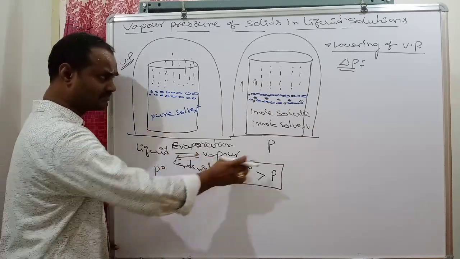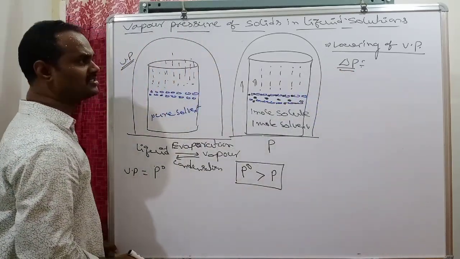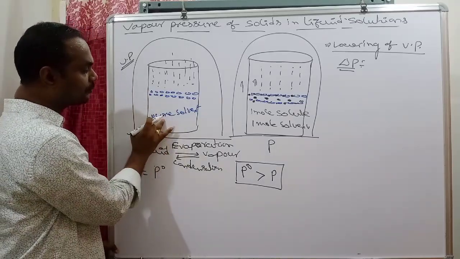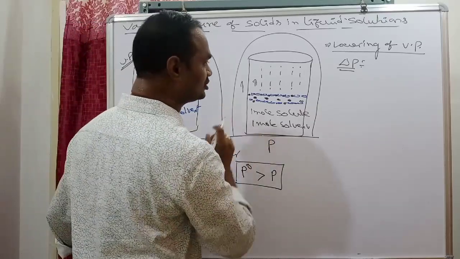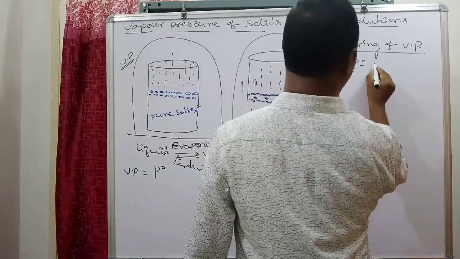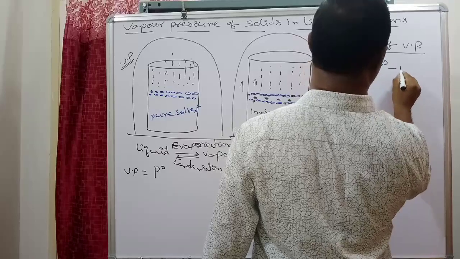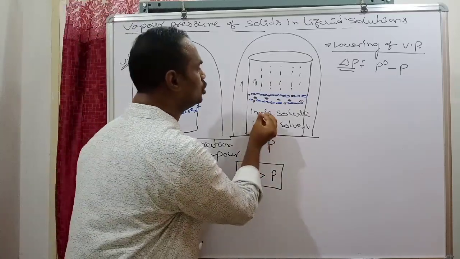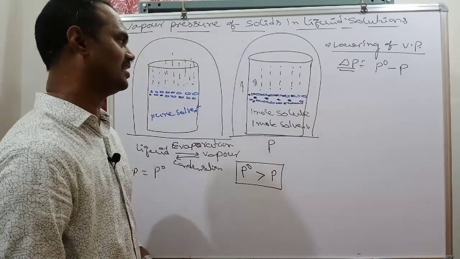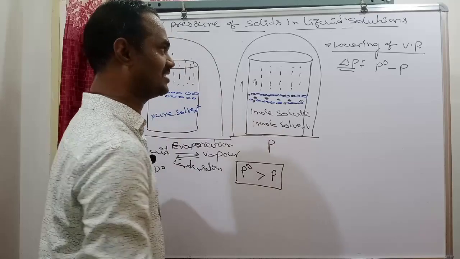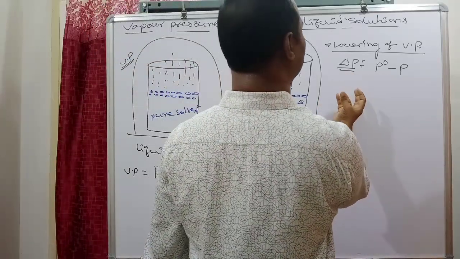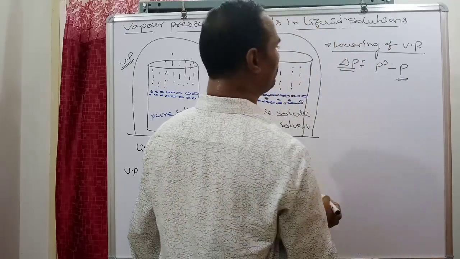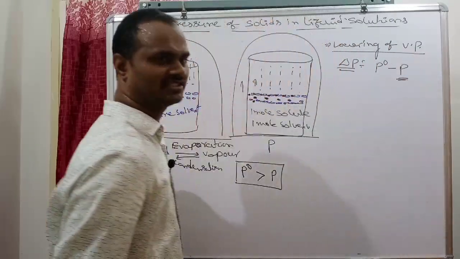Once again, lowering of vapor pressure means the difference between the vapor pressure of the pure solvent and the vapor pressure of the solution: P naught minus P. Simply, you see, as the number of solute particles increases, vapor pressure decreases. Therefore, the lowering of vapor pressure value, delta P, also increases. Carefully see: P decreases, P naught does not change at constant temperature.